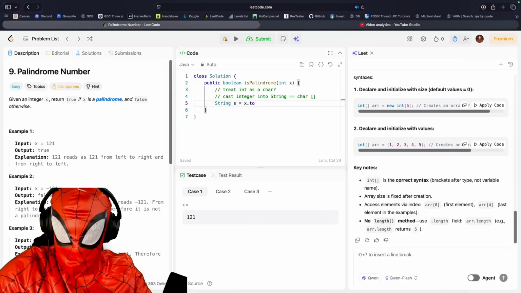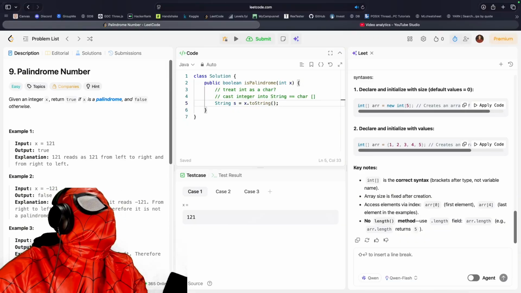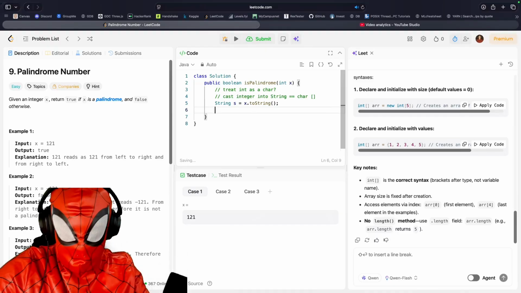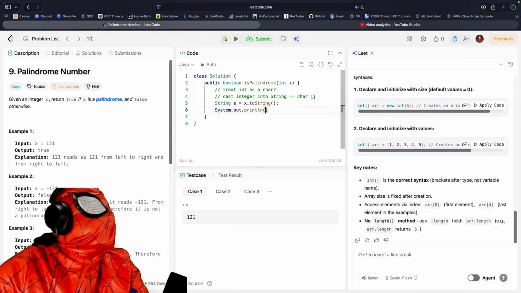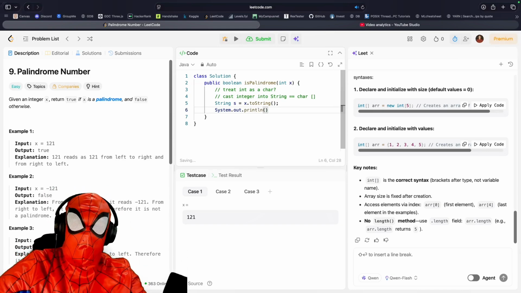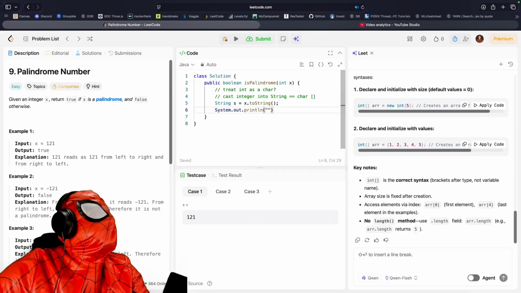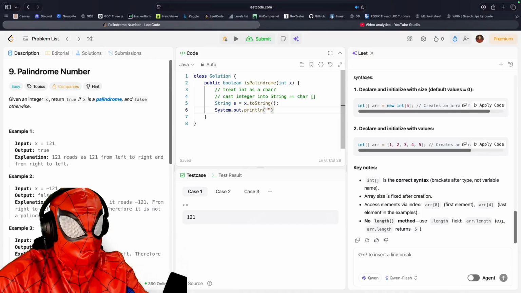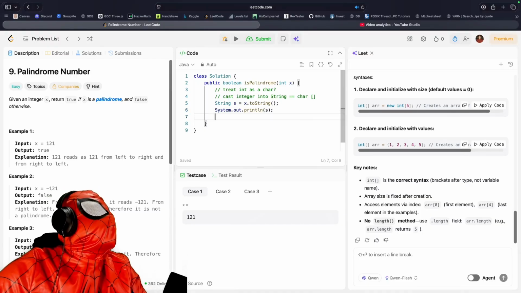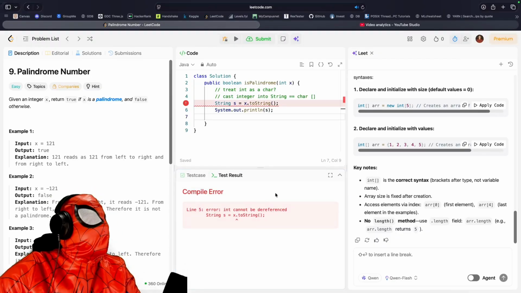Wait, can I do toString? I totally forgot how to do it. Is that how you do it in Java? I think so. Let's just try it out. I'm not sure if the interview is still in fashion where you cannot look things up. I have no idea, for syntax at least. So we're gonna want to print out s because it's a string now. Oh, my fault. So print out s, and let's run that. Let's see what happens.